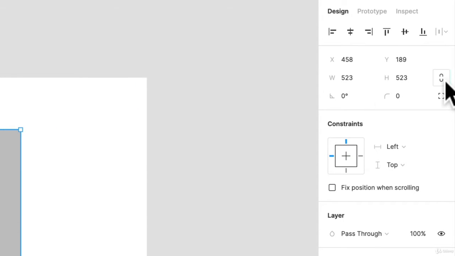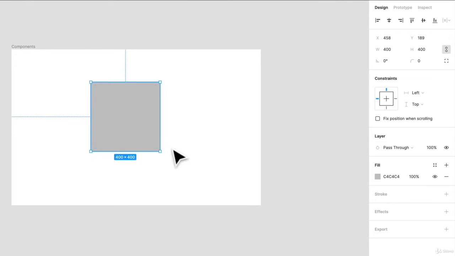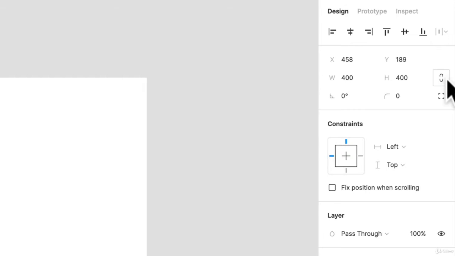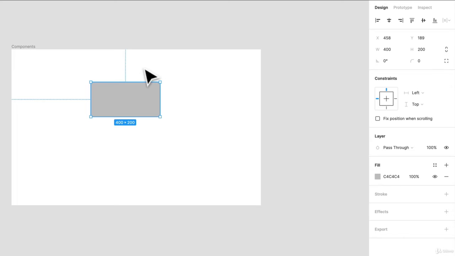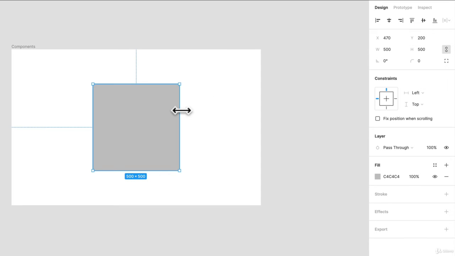Your W and your H are your width and your height, and this little chain is going to connect them. So if I change this property to 400, it's going to be 400 height as well. But if I unlink this chain and set the height to 200, now the width won't change. So let's go all the way back. Okay. What I'm going to do is set this all to 500 and center it again on my frame. So we have a 500 by 500 pixel square.